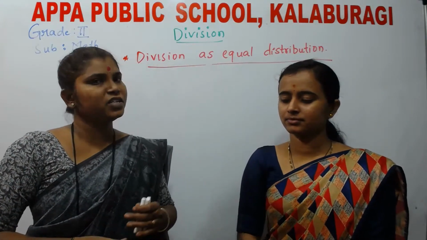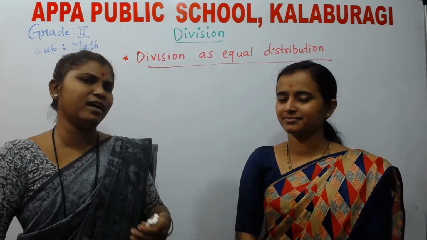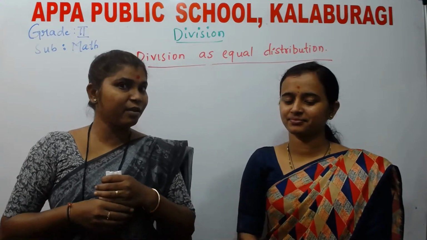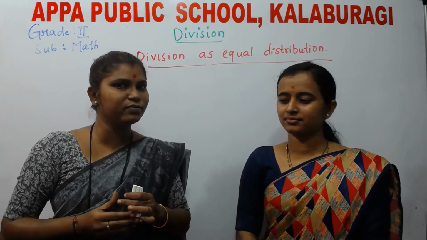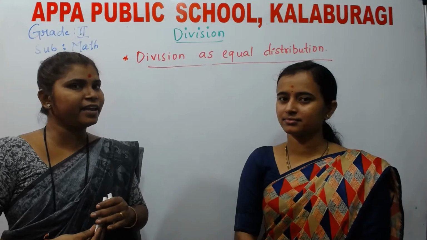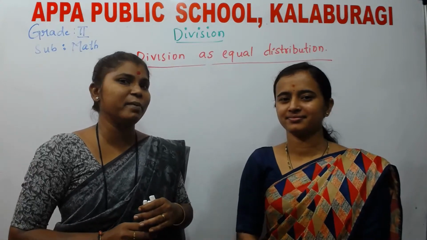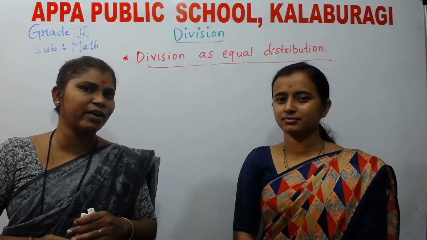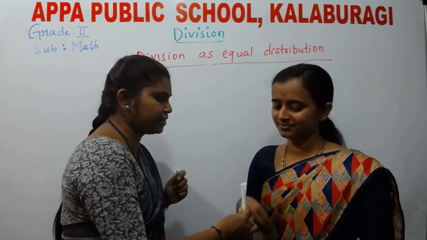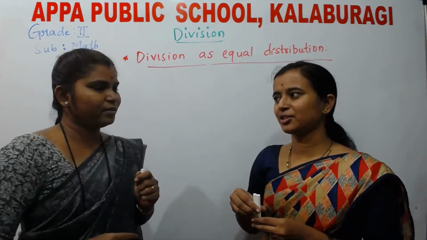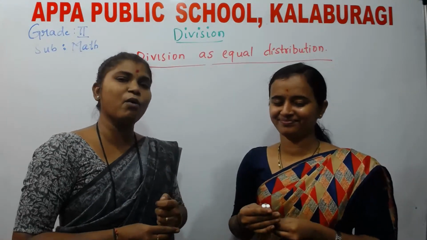She is very sad because she doesn't have any sweets with her. I am very happy because I have got 4 sweets. So what do I do? I give her 2 sweets and she will be happy. Let us see whether she will be happy or not. Ranjita, please take these 2 sweets. Thank you. Now this is how we are sharing.